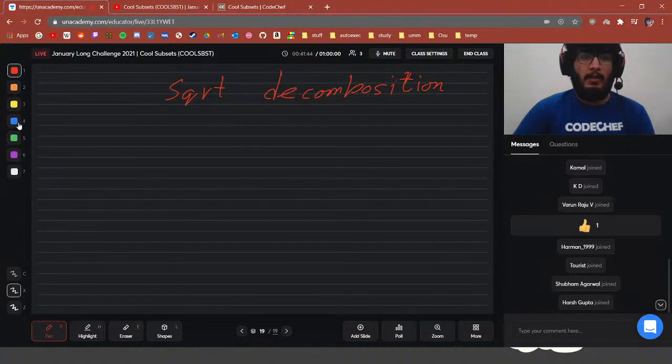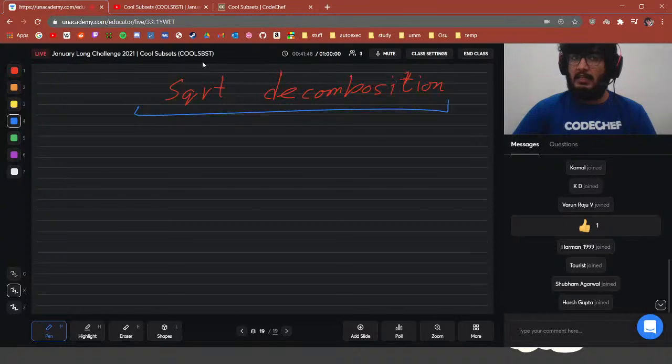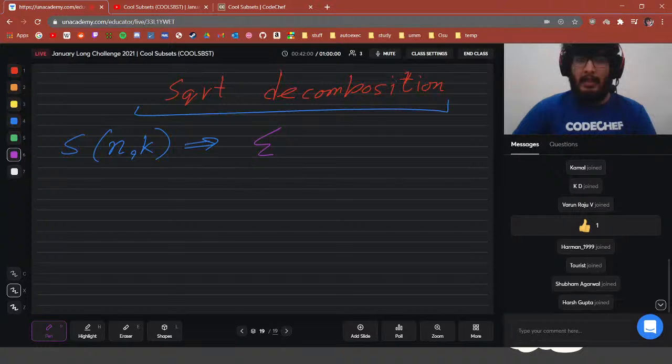Let us put this function as S. S(n, k) is nothing but the summation of r equal to 0 to k of n choose r.